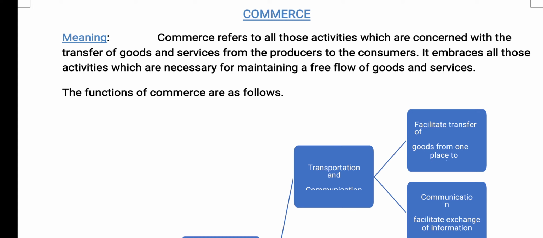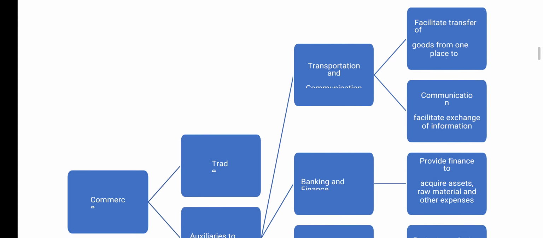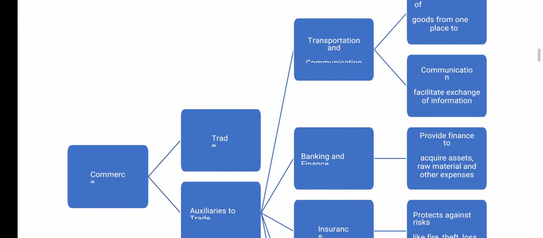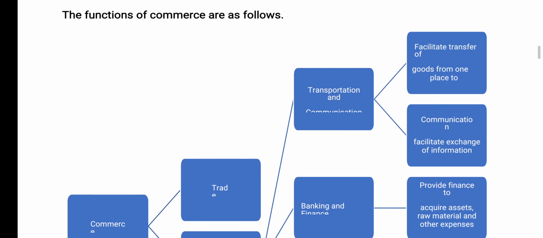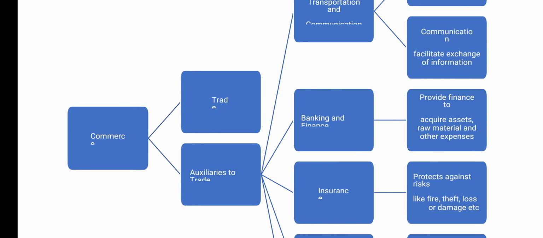So goods are produced in large quantity and demanded by consumers in a small quantity. All these problems like hindrances of place, hindrances of knowledge, hindrances of storage, etc. are solved by commerce. So in simple language, these are helping in distributing goods and services to the final consumers. So as you can see in the table, commerce is divided into trade and auxiliaries to trade.